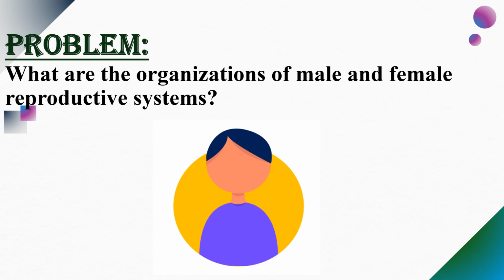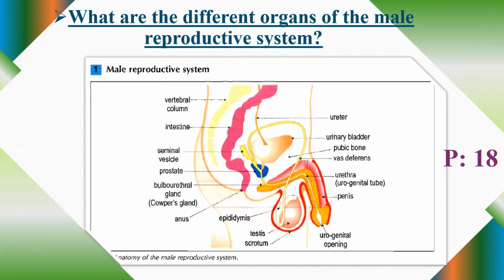So what are the organizations of male and female reproductive systems? We will start with the male reproductive system. Okay, this is the male reproductive system. We will start with the main organs of the male reproductive system.